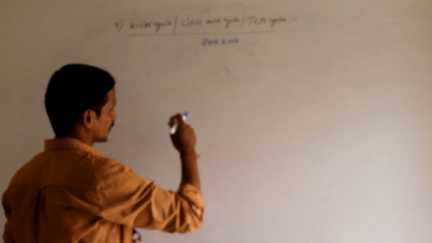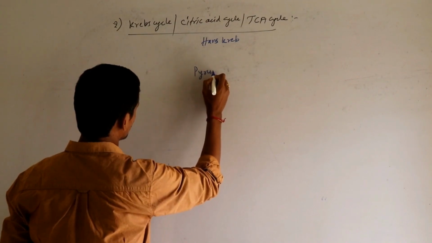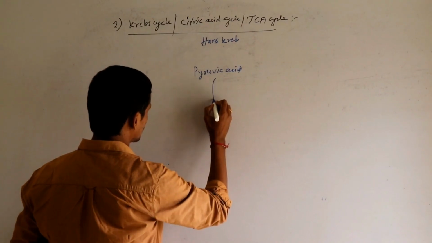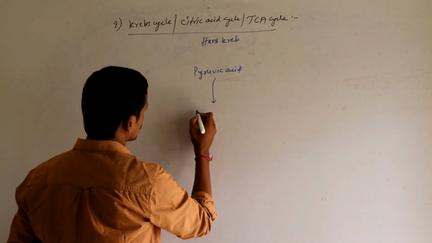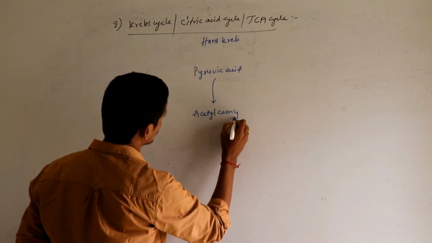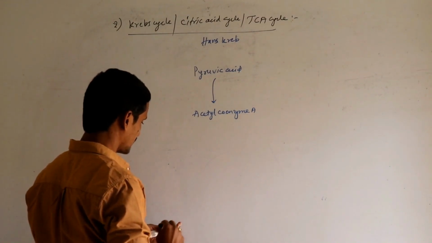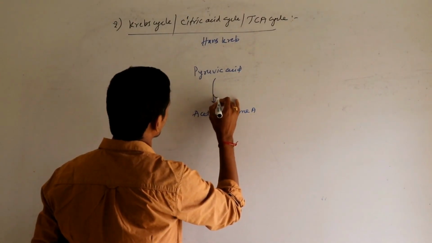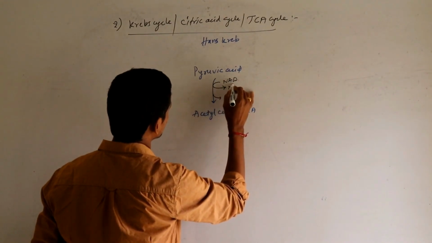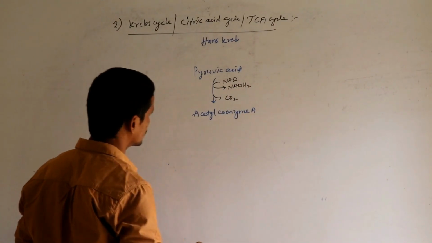Let us see. Now, by the end of glycolysis, we got pyruvic acid. So, we need to continue with pyruvic acid. Pyruvic acid is converted to form as acetyl coenzyme A by undergoing oxidative decarboxylation, means NAD is converted to form as NADH2 and carbon dioxide is released.